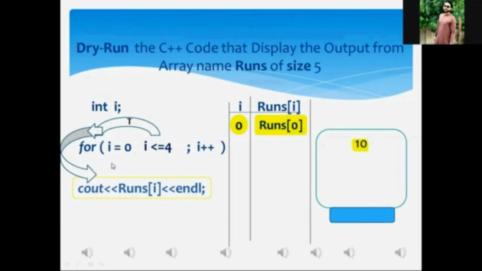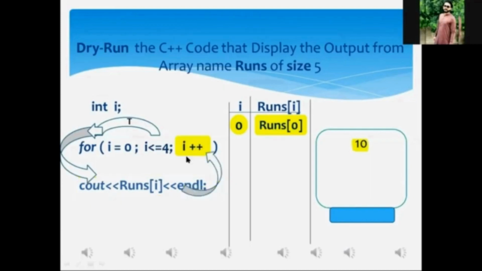My dear Aftab, after the execution of the for loop associated statement, that is the cout statement, the control of execution will be shifted to the increment or decrement statement. Did you get it? Getting, sir. Okay, when this increment statement I plus plus is executed, it means if you add 1 to I, what will I's next value become? 1, sir. Okay. It means I's current value will become 1.